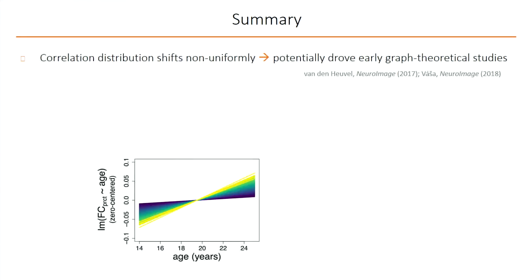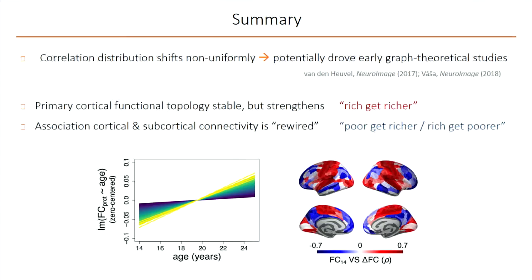So to summarize, I've shown you that the functional correlation distribution presents a non-uniform shift over adolescence. And this might have driven some of the early graph theoretical studies on adolescent maturation. And regionally, the primary cortical areas that are strongly connected at baseline strengthen, but their functional connectivity patterns are stable in their topology, while association cortical and subcortical connectivity undergoes more of a reorganization or rewiring.